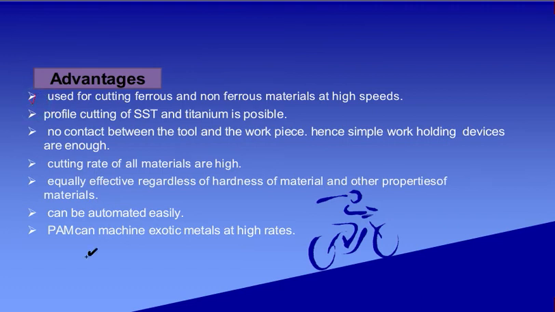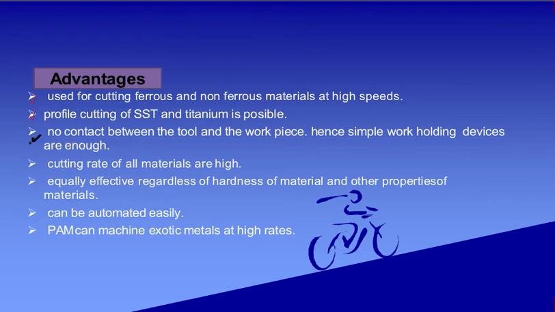First of all, it is used for cutting ferrous and non-ferrous material at a very high speed. And profile cutting of stainless steel and titanium is also possible. These are very hard materials and it is very easy for plasma arc machining to cut the profile too.